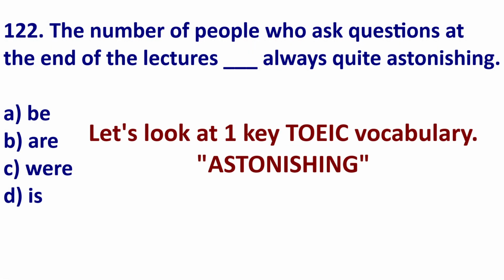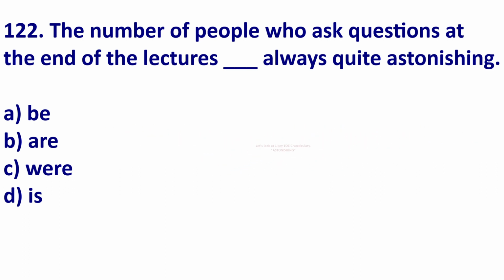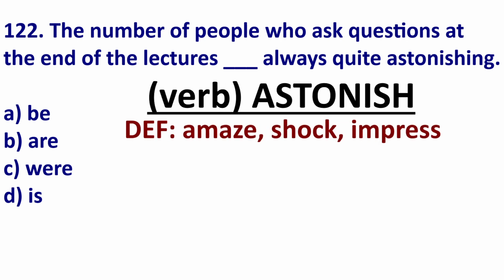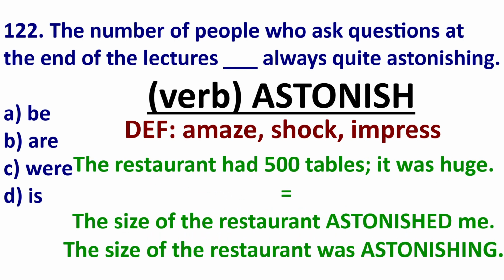Let's look at one key vocabulary. We'll start with the verb astonish, because in the TOEIC statement, it says astonishing. The verb astonish means to amaze, impress, shock. Usually, it is positive. For example, the restaurant had 500 tables. It was huge. So, the size of the restaurant astonished me.